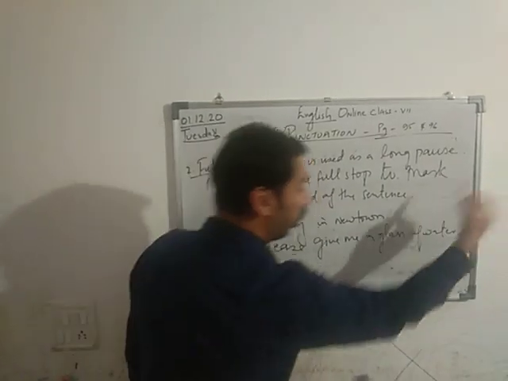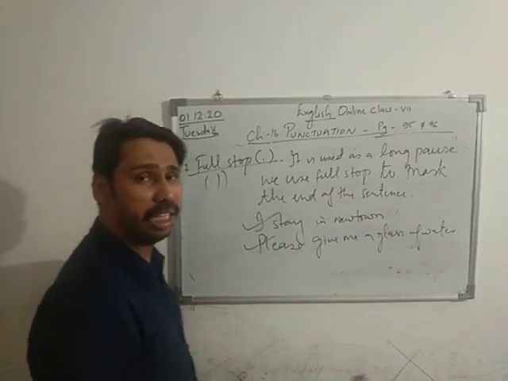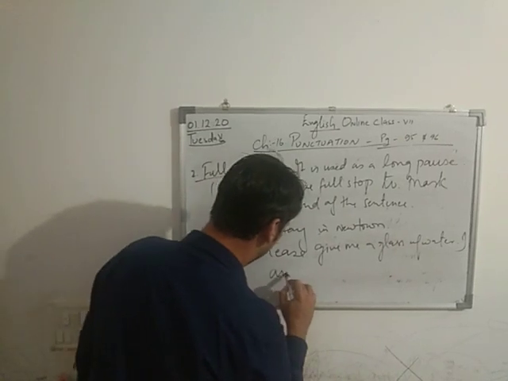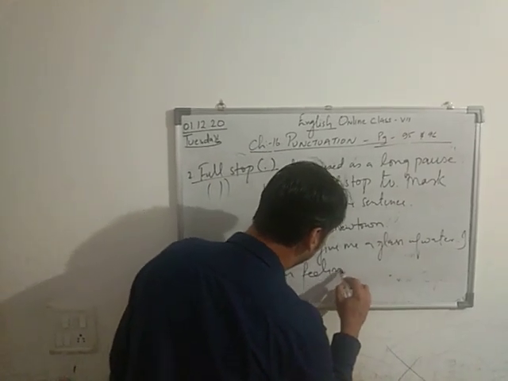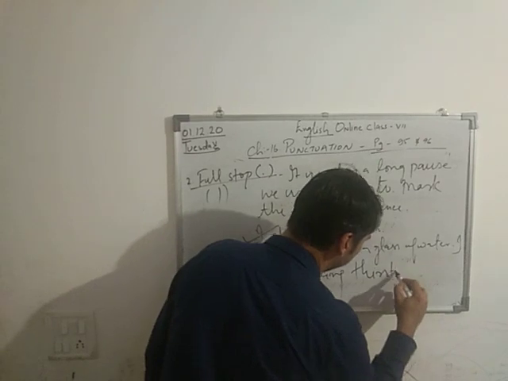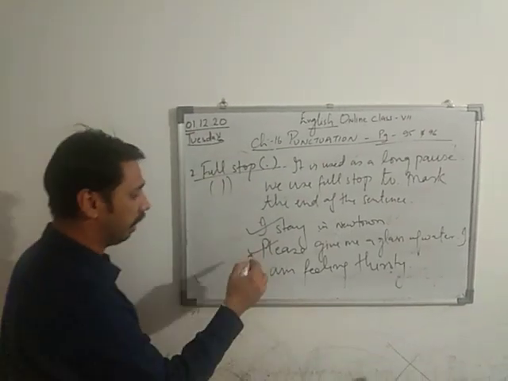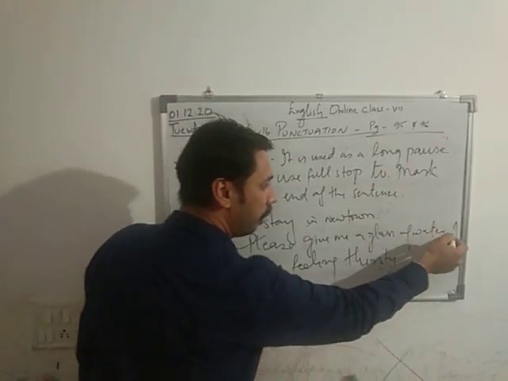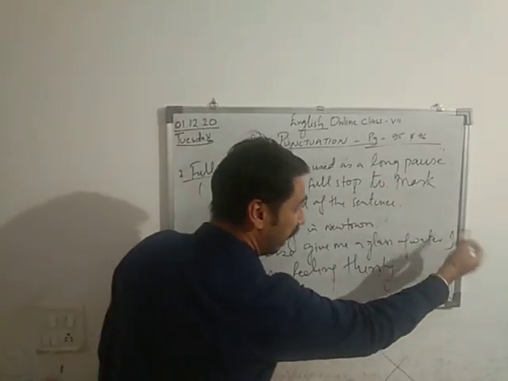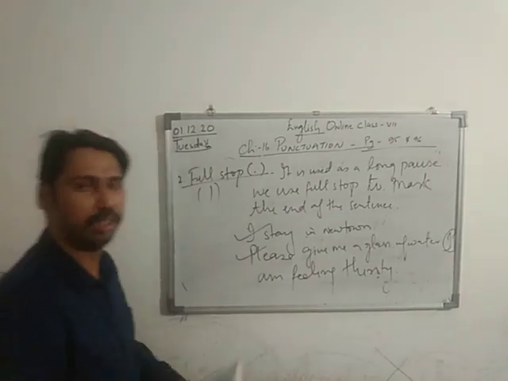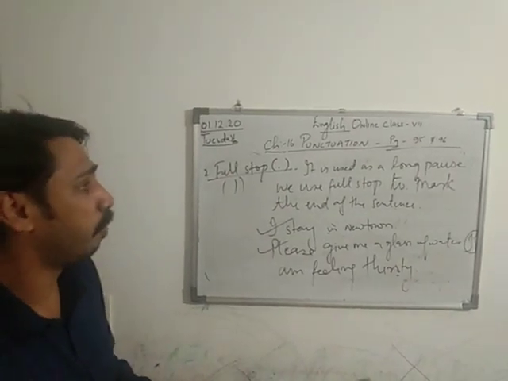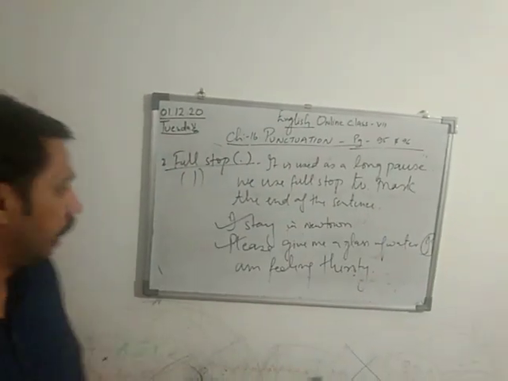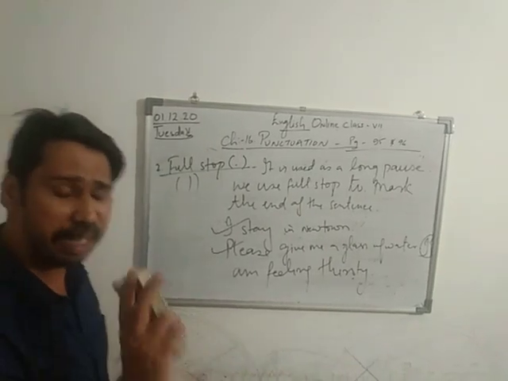And after this, if I want to continue, I again need to use a capital. Please give me a glass of water. I am feeling thirsty. So see what I have done. I used a full stop after "Please give me a glass of water," my imperative. Then for the next sentence, "I am feeling thirsty," I use a capital. Right? So this is my second one. Full stop is a longer pause, used to mark the end of the sentence, and it is used in declarative and imperative sentences.